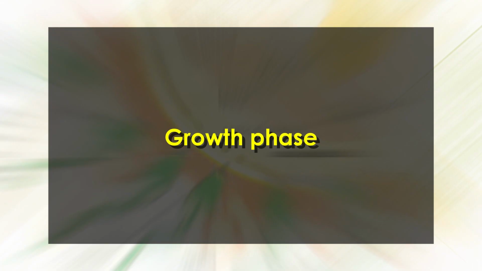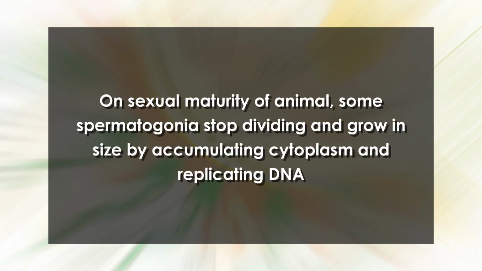Second phase is growth phase. On sexual maturity of the animal, some spermatogonia stop dividing and grow in size by accumulating cytoplasm and replicating DNA. These cells are now called primary spermatocytes. Each primary spermatocyte enlarges to about twice the size of spermatogonia before dividing. Other spermatogonia continue to divide mitotically and produce more spermatogonia for later spermatogenesis.